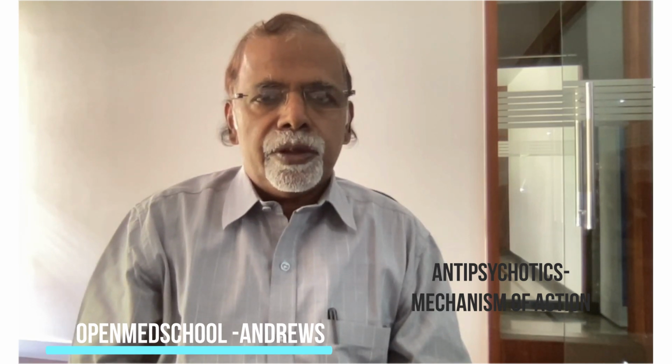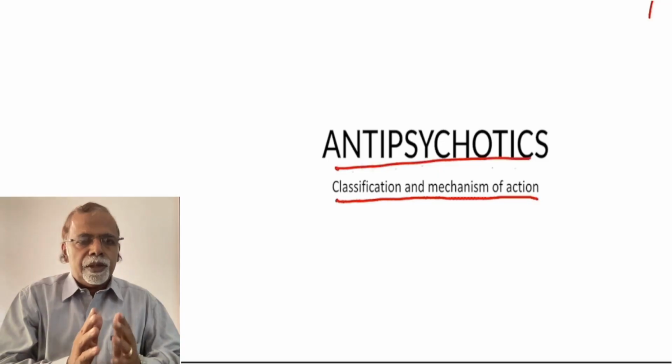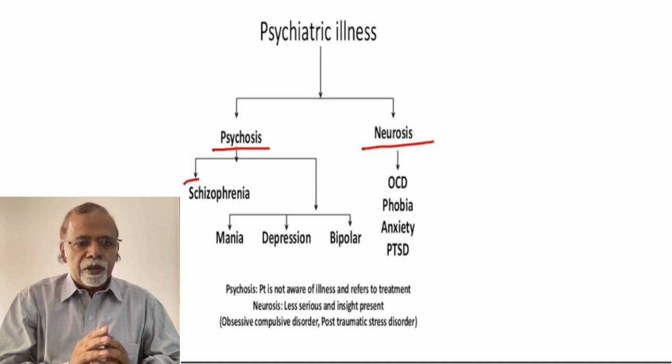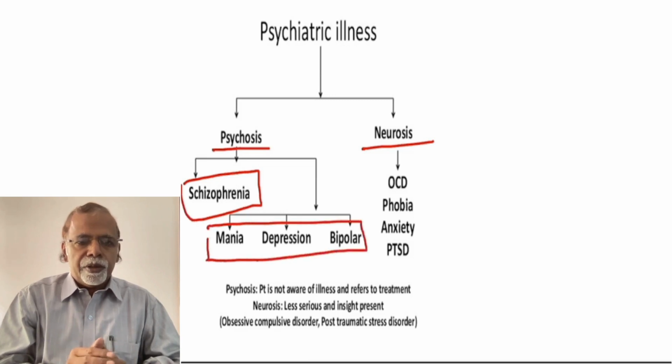Today I am going to discuss the classification and mechanism of action of antipsychotics. The psychiatric illnesses are basically divided into psychosis and neurosis. The major psychosis is schizophrenia, then come the depressive illnesses: mania, depression, and mania and depression together, bipolar.